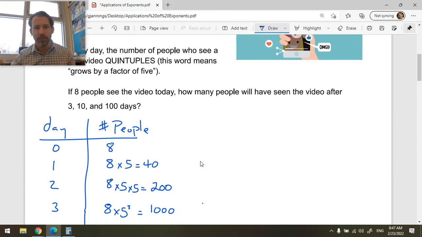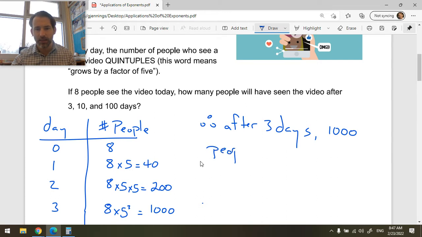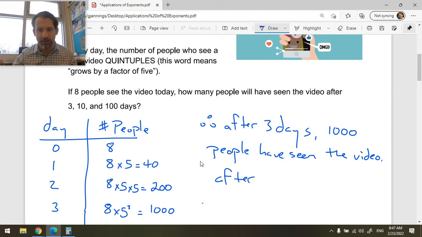So let's write our therefore statements. Therefore, after 3 days, 1,000 people have seen it. After 10 days, think of that, 1,000 people after 3 days.